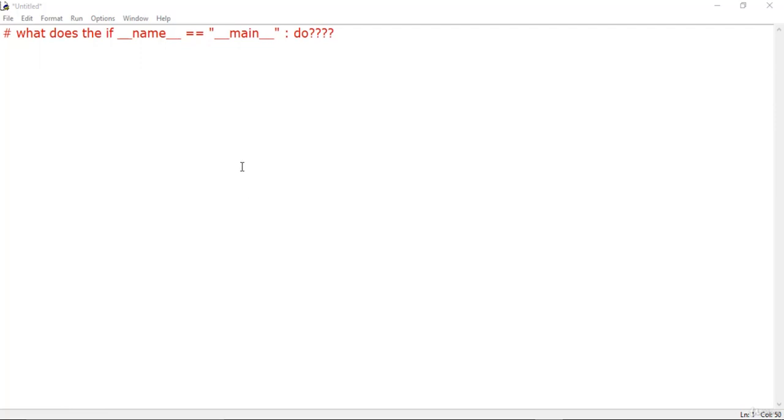In this lecture, we'll be talking about this pattern, which is if __name__ == "__main__", the famous pattern in order to call the method. So what does this if __name__ equal to __main__ do?